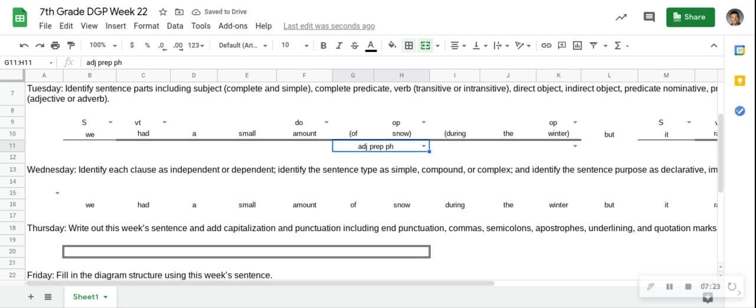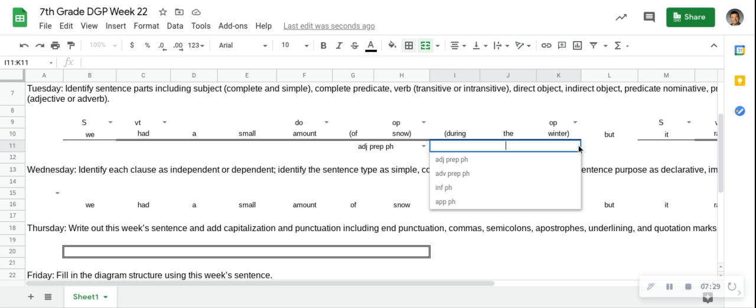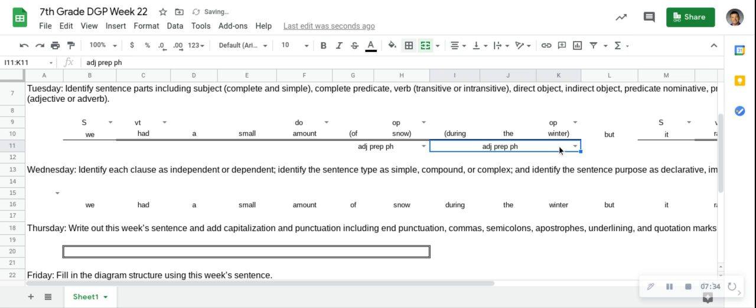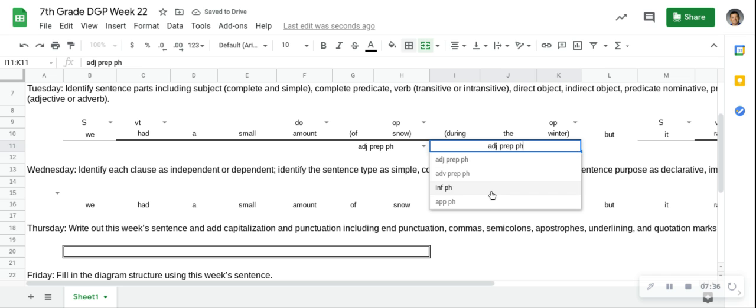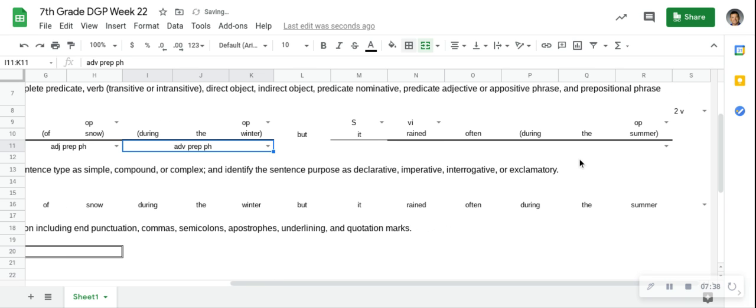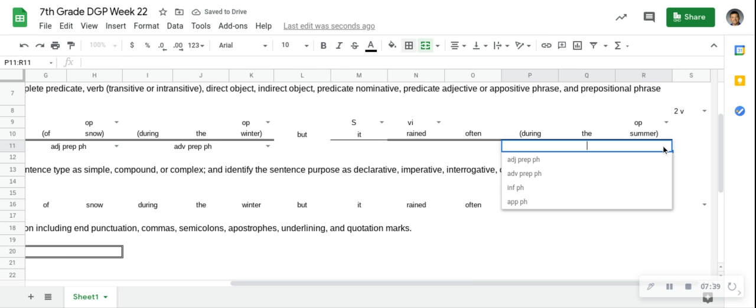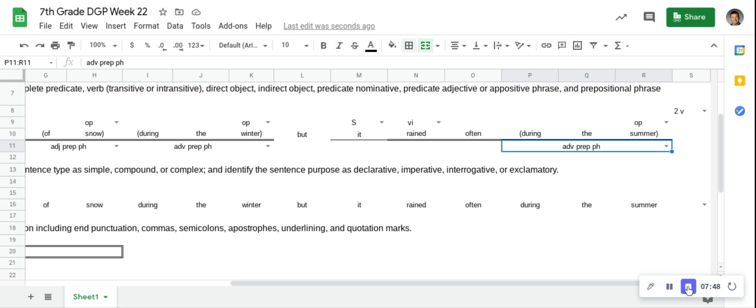Now, on DGP Tuesday quizzes, you will not need to know how to do this. Just simply find the preposition and then identify the object of the preposition. The other two are adverb prepositional phrases. I'm going to speed along here because I'm starting to lose you guys because you're already tired from the day, I guess. All right. That's DGP Tuesday.